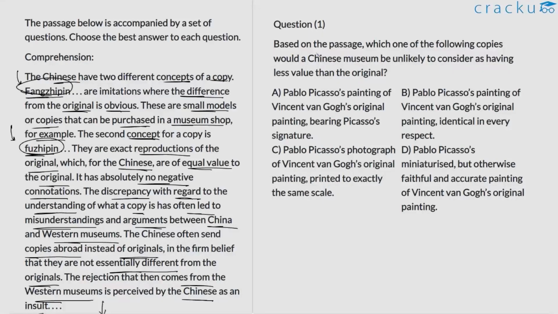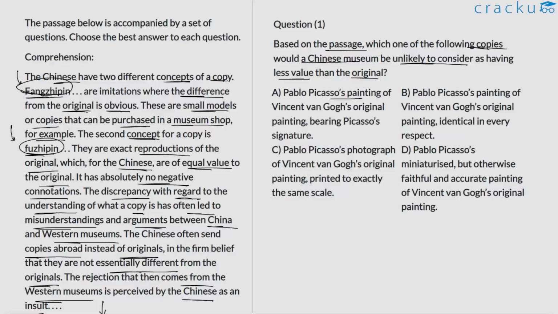Question number 1. Based on the passage, which of the following copies would a Chinese museum be unlikely to consider as having less value than the original? So basically, the author is asking us to identify a choice wherein the value of that particular artwork is quite similar to the original for the Chinese museum. So let us check which of the options fits this criteria.